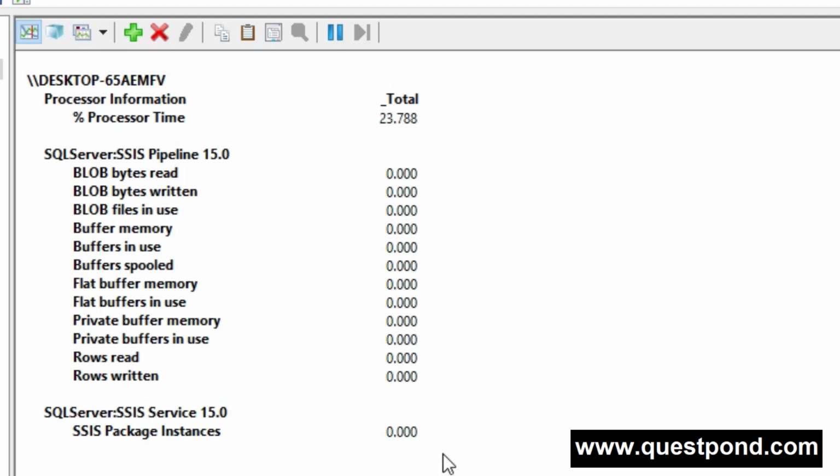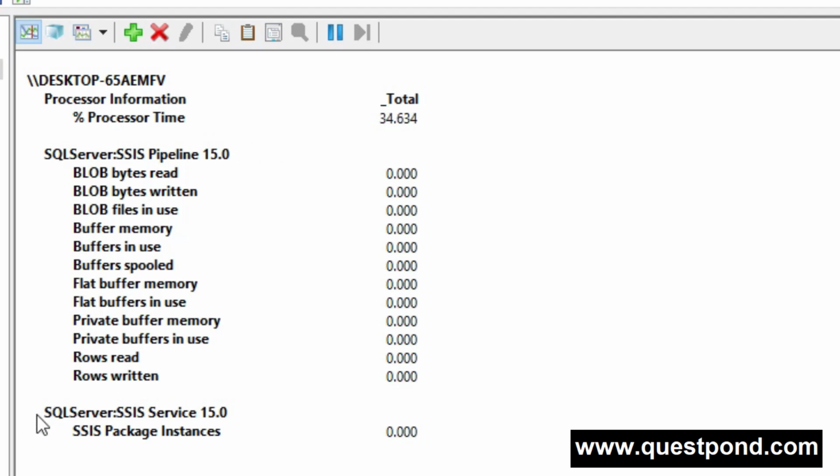Then we can also talk about private buffers. So the number of buffers that transformation uses. So this counter will show when a transformation uses some memory. Okay. Then we have blob bytes read, this one. Binary large object, it shows the number of bytes of blob data that the data flow engine reads from all the sources. So this is the summary of the explanation for this counter. You can explain any of these counters as per your own knowledge.